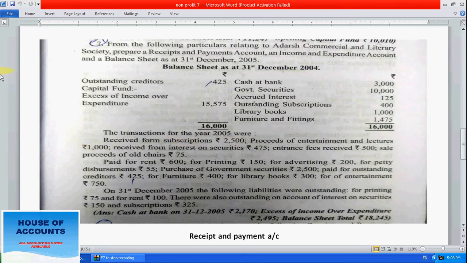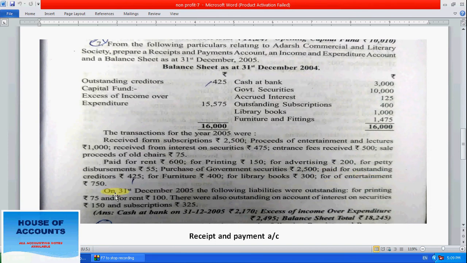Receipt from subscription. Subscription means small donations. Receipt from subscription 2500. Proceeds of entertainment and lectures 1000. Received interest on securities 475. Entrance fees received 500. Sale proceeds of old chairs 75. These are the expenses. Paid rent 600. For printing 150. For advertisement 200. For petty disbursement 55. Purchase of government securities 2500.